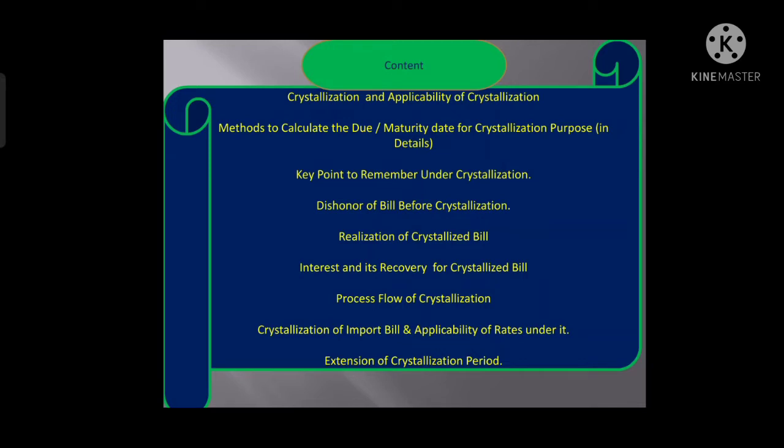Today's topic is about crystallization of bills. We have covered the following topics under crystallization: what is crystallization and to which transactions it would apply, the methods to calculate the maturity date for the purpose of crystallization, key points to be remembered under crystallization, dishonor of a bill before crystallization, realization of a crystallized bill, interest and recovery for a crystallized bill, process flow under crystallization, what is crystallization of import bill and applicability of rate under it, and in the end, extension of a crystallized bill. Let's discuss them in detail.